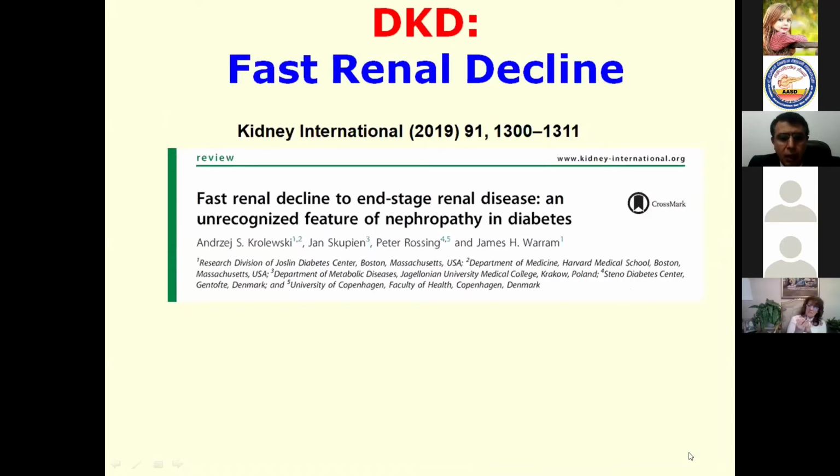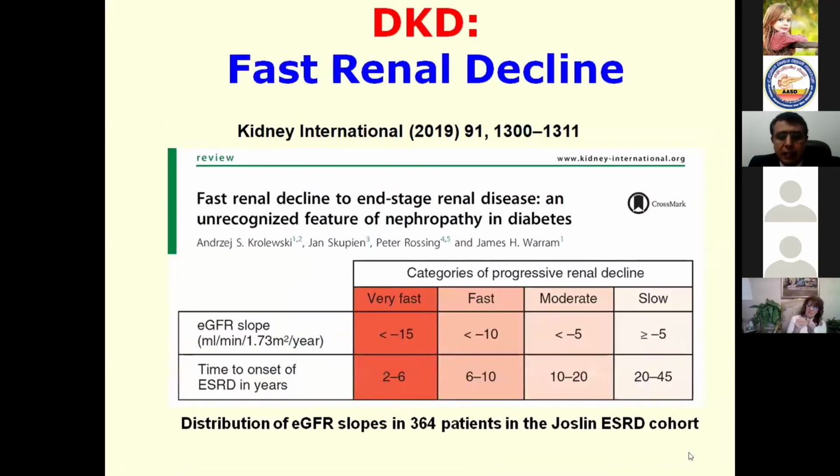So the whole process is not only proteinuria, but we have other players rather than proteinuria. We have a new entity, which is fast renal decline, which has changed our concept about diabetic patients and diabetic nephropathy. All of us know that diabetic nephropathy is a chronic, slowly progressive disease over years, in 15 to 25 years. But here they have defined a very new entity, the very fast one, which means that the patient can progress to end-stage kidney disease within 2 to 6 years from the onset of diabetes mellitus.